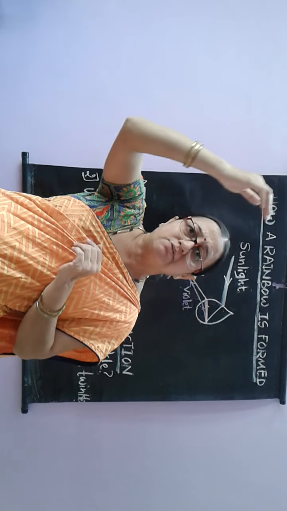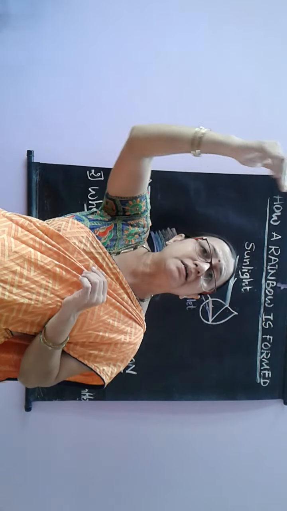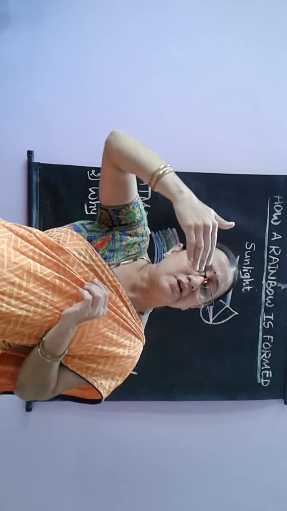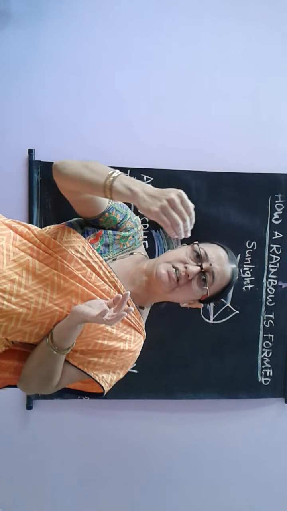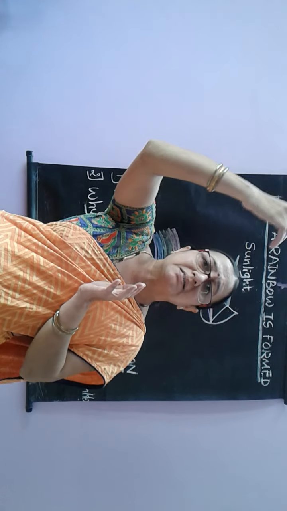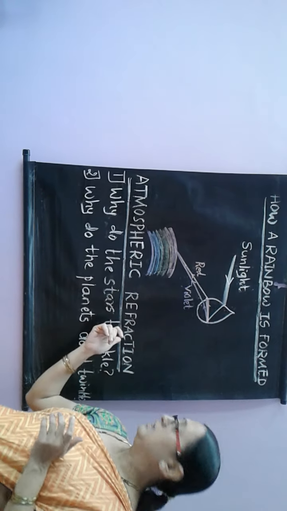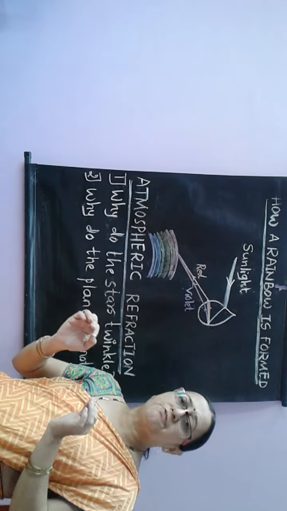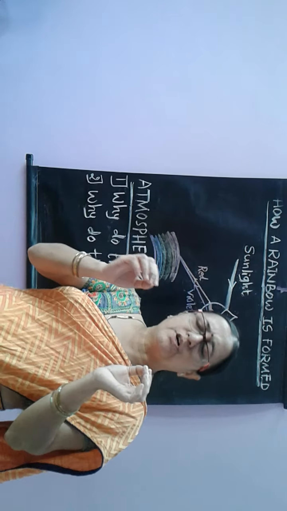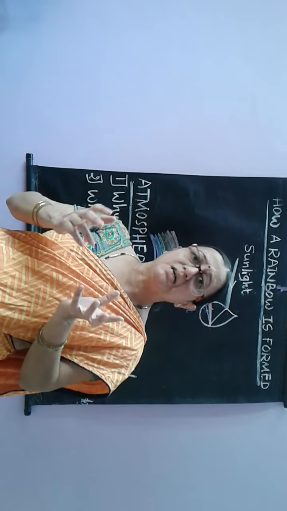So, when the sun rays are reaching the earth, from sun to earth, they undergo many layers of refraction due to entering into different densities of gases. So the speed of light changes slightly when it passes through many layers of gases. That is what is called atmospheric refraction. This atmospheric refraction leads to answers for so many questions about the natural phenomena taking place around us.